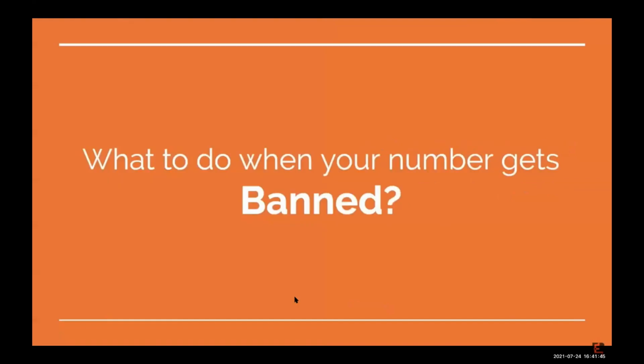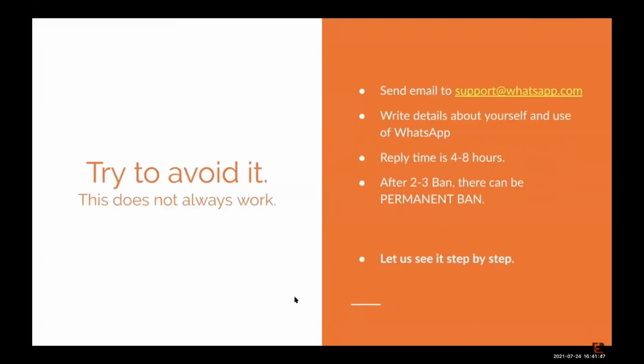So what do you do when your number gets banned? So there is a process. You send an email to support@whatsapp.com, फिर वो आपको रिप्लाई करते हैं, फिर वो 2-3 बार तक आपका बैन हटा देते हैं, but then afterwards they can ban you permanently also. So let us see this entire thing step by step.